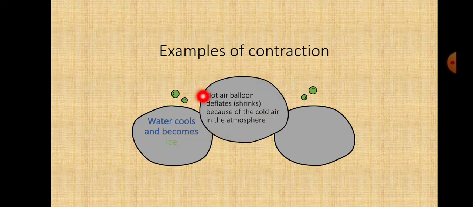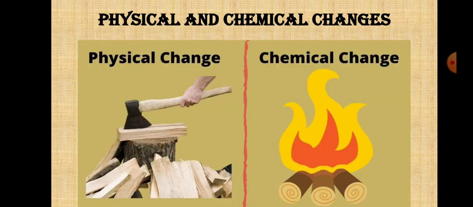Okay, and some more examples you can find for contraction and expansion from our day to day life. Hot air balloons shrink because of the cool air in the atmosphere. Hot air will be inside, and when the atmosphere is cool, they shrink. This is also one example of contraction. So expansion needs heat energy, whereas contraction needs no heat energy. They are cooling, they are losing their energy. So these are the examples for contraction and expansion process.